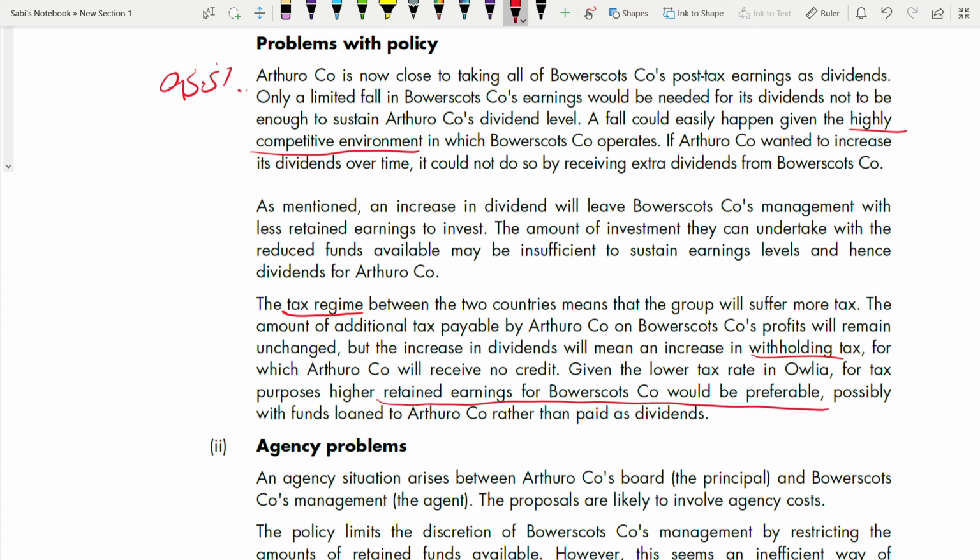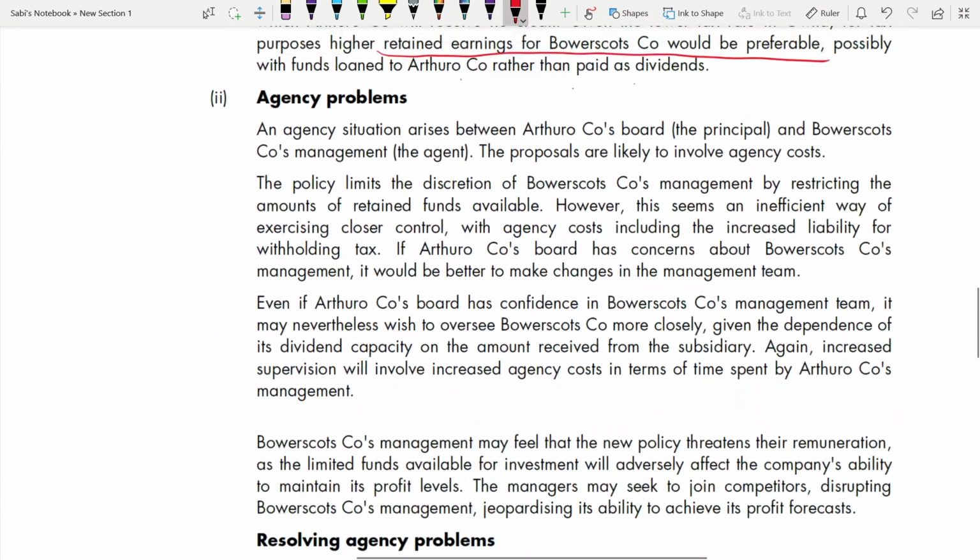Why? It's better to retain your earnings rather than distributing them as dividends to your parent company, because you have to pay higher tax. From the tax point of view, it's better for the subsidiary companies to retain, possibly with funds loaned to the parent company rather than paid as dividends. If you pay as a loan, you don't have to pay tax, but if you give a dividend, you have to pay a tax. Now let's go to the agency problems and what the solutions are.